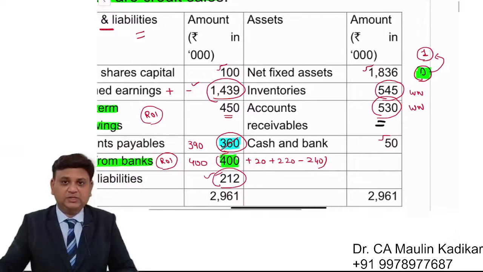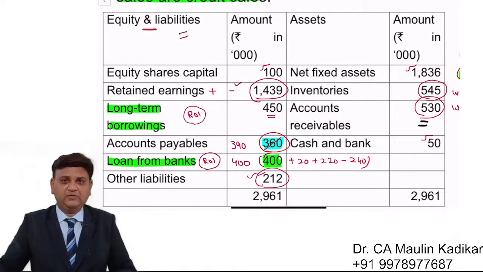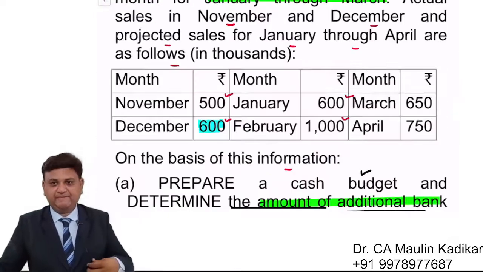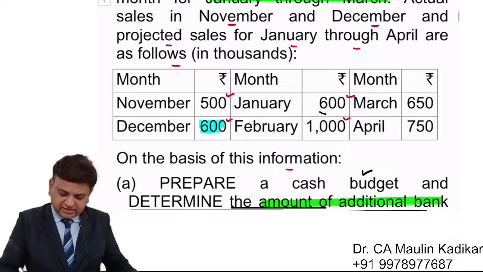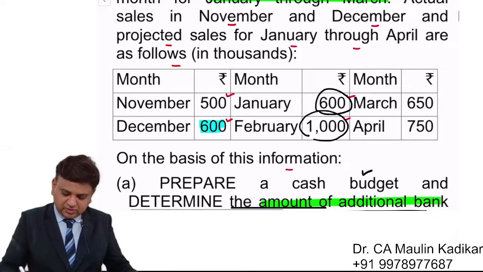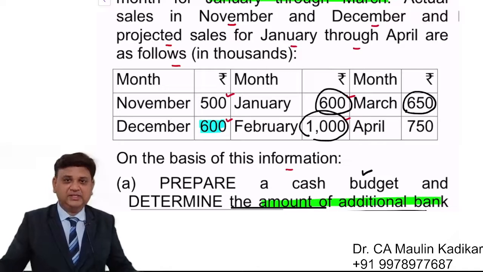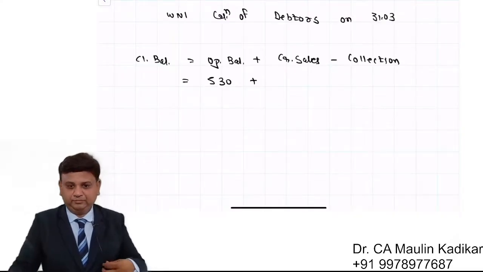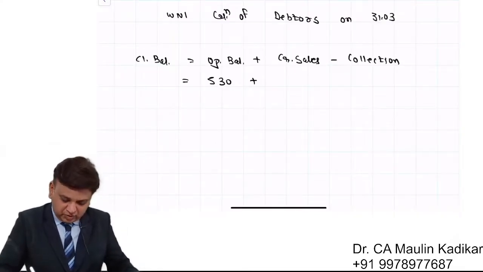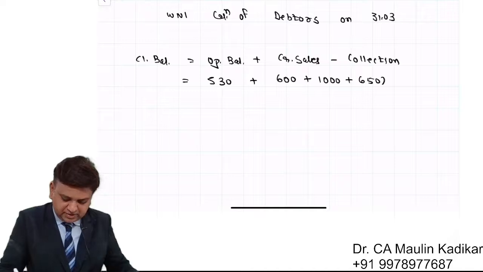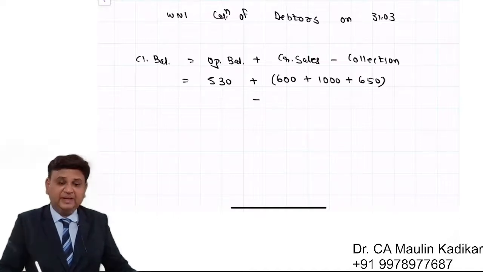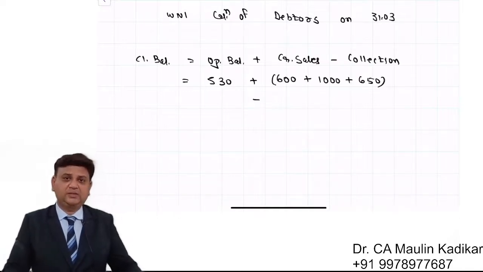Sales is provided to us for the 3 months January, February and March. It is 600, 1000 and 650. So 600 plus 1000 plus 650 minus collection during these 3 months.